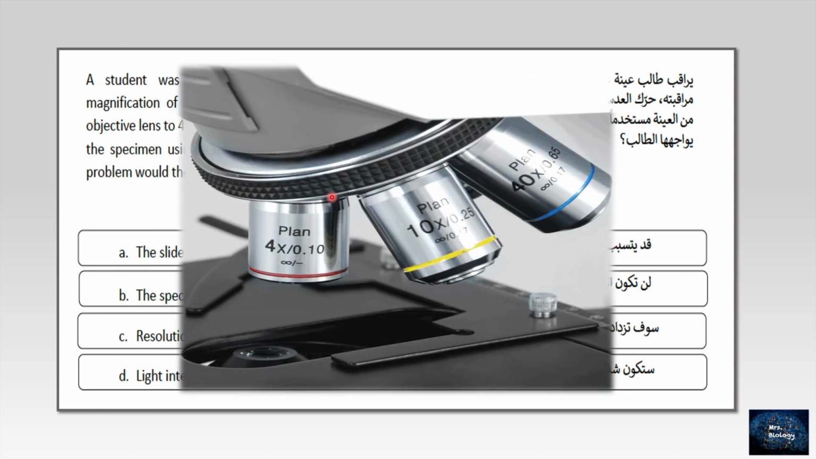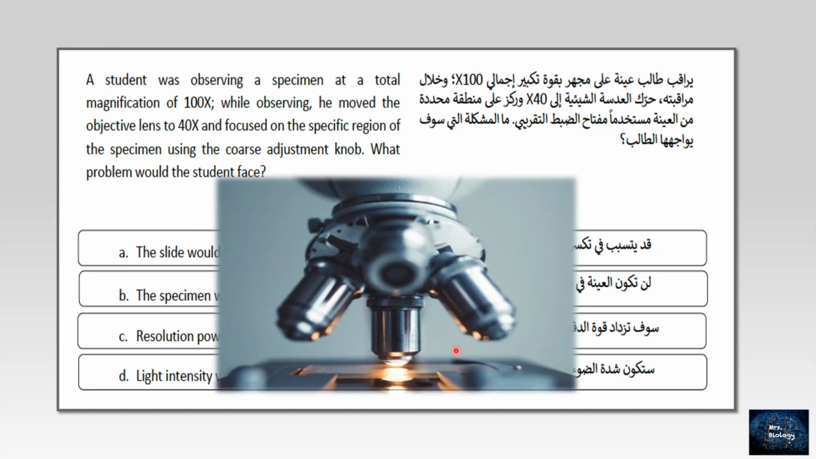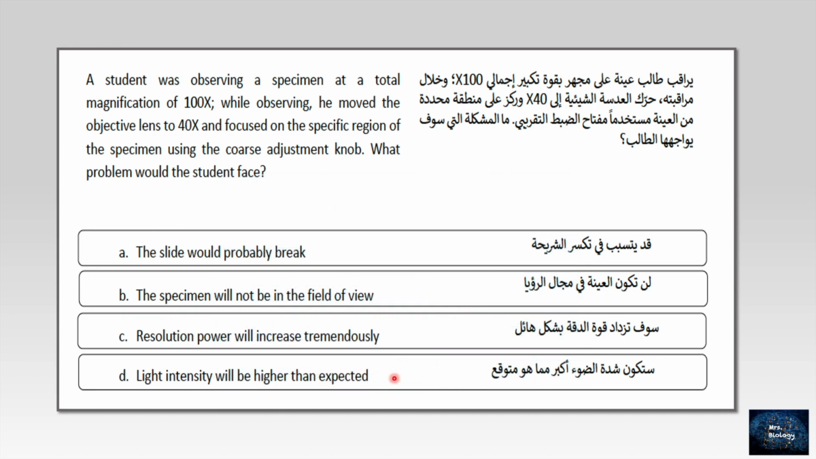Let's see these pictures. As you see here the 10x objective lens, and here the 40x. And we can notice that the 40x objective lens is taller. Okay? Is taller. Moving to this figure, can you see? So it will break the slide. So if we want to choose the best answer, I am supporting the first answer, that the slide would probably break.